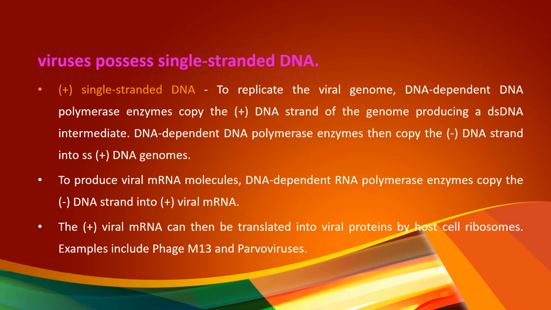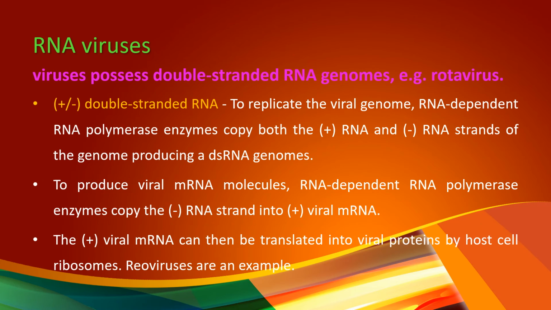To produce viral mRNA molecules, DNA-dependent RNA polymerase enzymes copy the negative strand into positive viral mRNA, and this positive viral mRNA is translated into viral proteins by host cell ribosomes. Examples: M13 phage and parvoviruses.